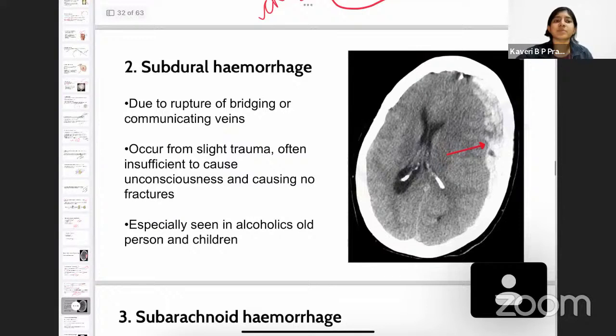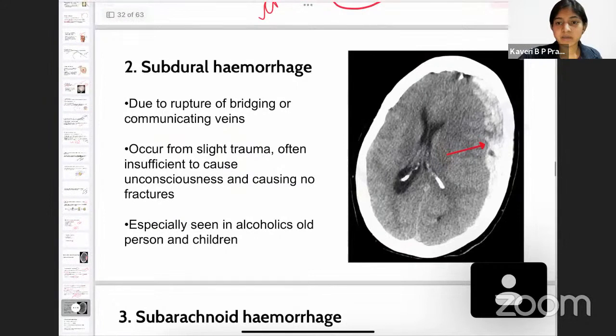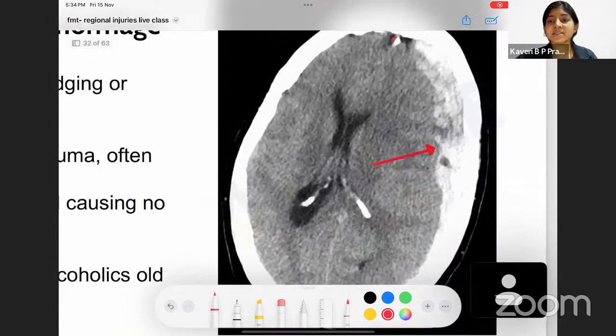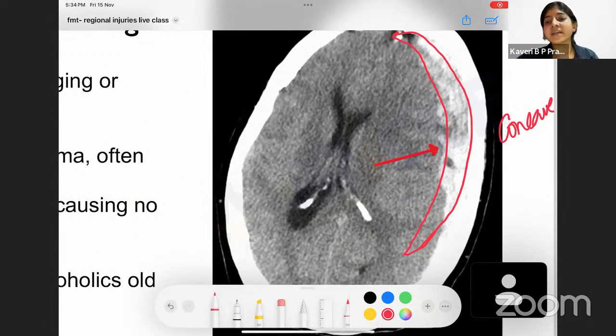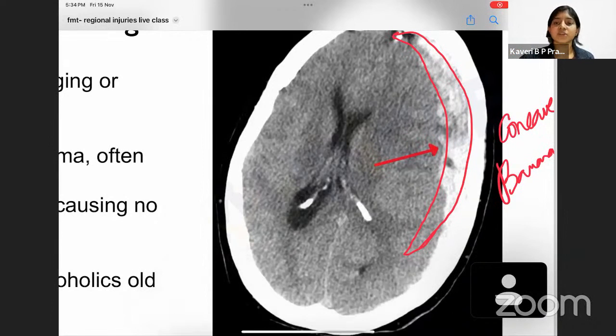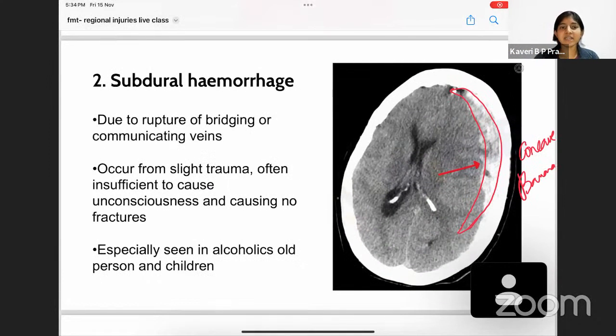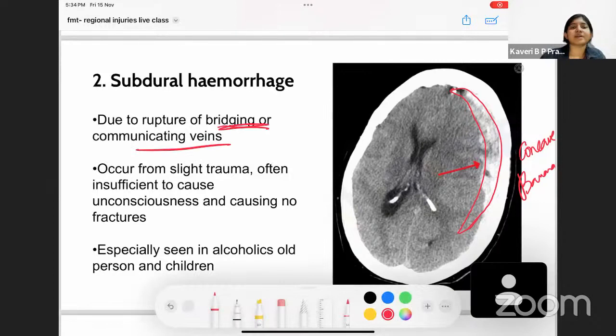Okay, how does it look? It is concave shaped. It is banana shaped. You can call it a concave lens shape, or a banana shaped hemorrhage which is seen. And when you see such a moon shaped, crescentic shaped image in the CT or MRI, your suspicion should be towards subdural hemorrhage. Got it? It is a bleed which is mainly the rupture of the bridging or communicating veins.